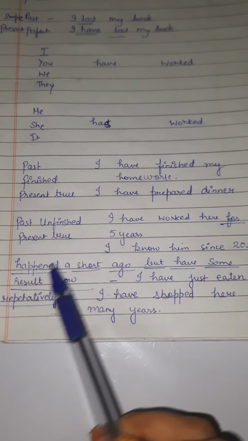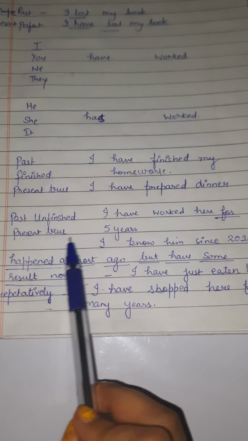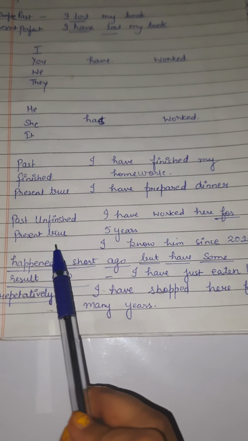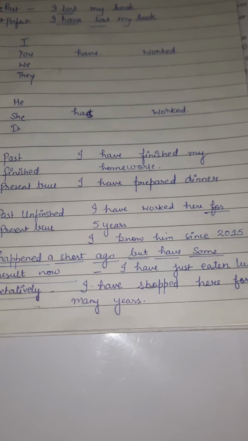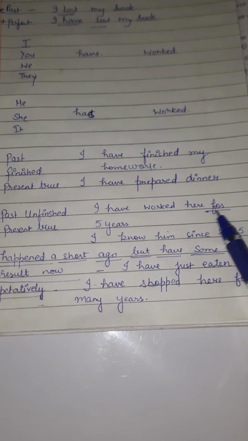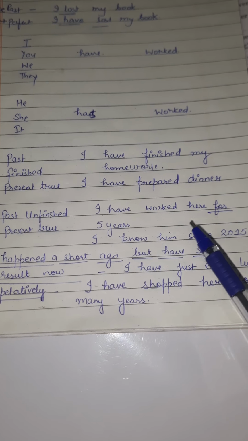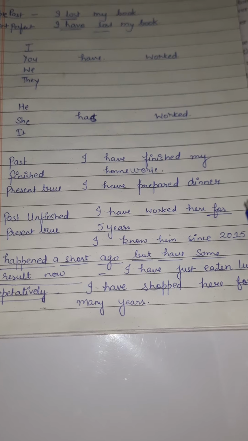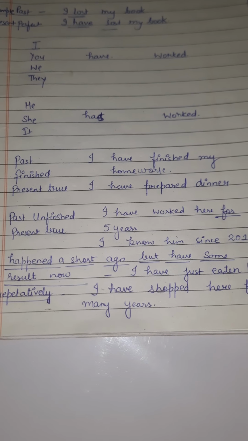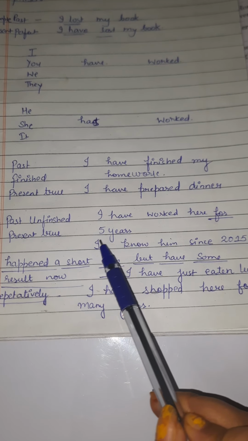Past unfinished, present true. Sometimes it is also used when the work is unfinished in the past and it is relevant in the present. I have worked here for 5 years. Generally words like for and since are used for such sentences.